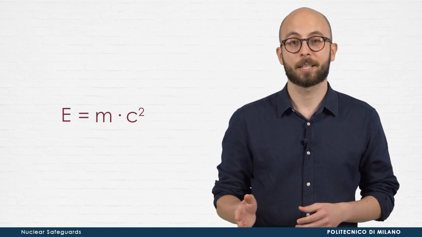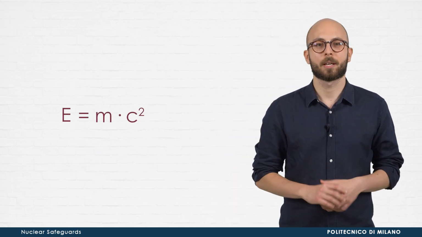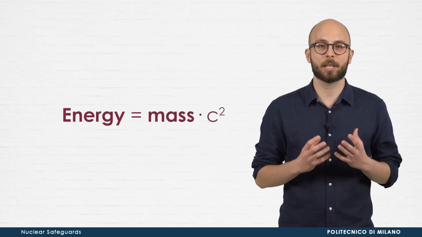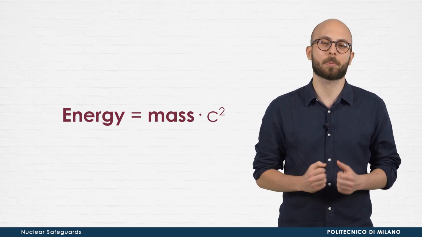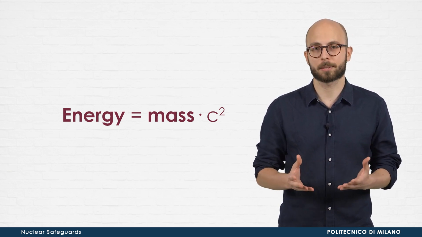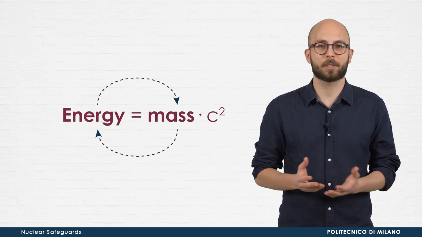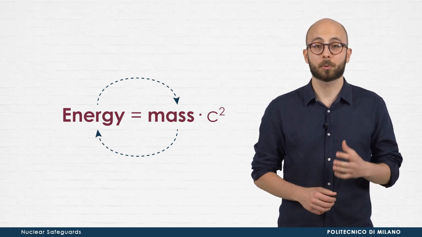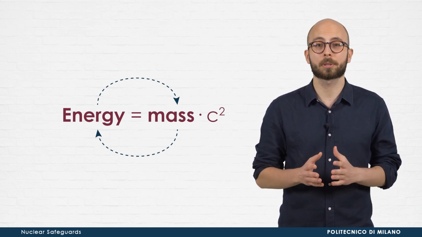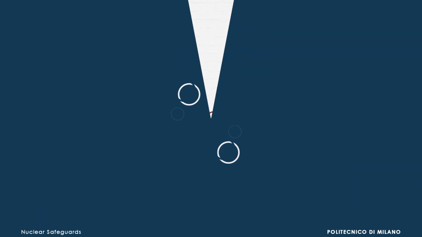To describe the main features of the process, we must remind the famous Einstein formula, E = mc². This equation highlights that energy and mass are equivalent. They are two different ways of looking at the same physical property. Therefore, mass can be converted into energy and vice versa. Unstable nuclei exploit this conversion process to change their conditions and move towards more stable configurations. Let us go into the details of the actual processes that nuclei use to feel better.